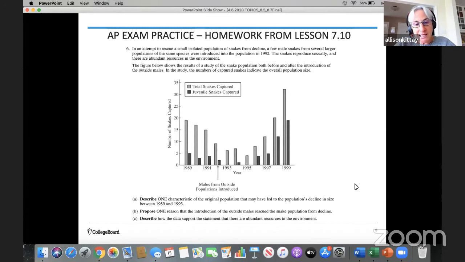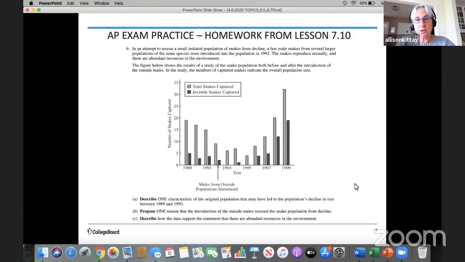So your task verbs, first in part A, are to describe one characteristic of the original population that may have led to the population's decline in size between 1989 and 1993. You see those bars get lower. And then propose one reason why the introduction of outside males rescued the snake population from decline. You can see after they were introduced, those bars begin to increase. And then in part C, describe how the data support the statement that there are abundant resources in the environment. So there are 3 tasks that you needed to address in this question.